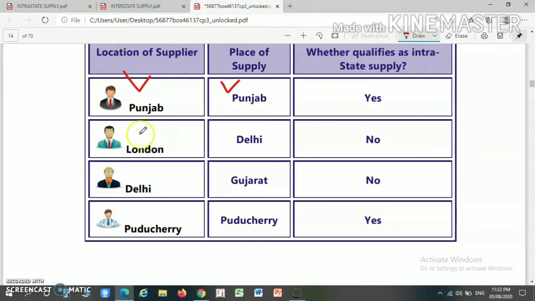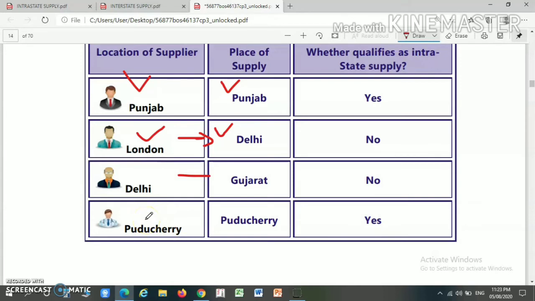If the location of a supplier is outside India and the place of supply is India, then it will not be considered as an intrastate supply. This may be considered as an import, and this can be considered as an interstate supply. Next, suppose the location of a supplier is Delhi and the place of supply is Gujarat. Then the location of the supplier and the place of supply are in two different states, so this will be considered as an interstate supply and not an intrastate supply.